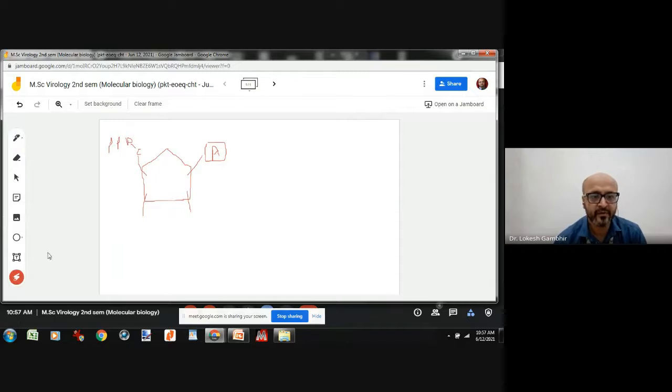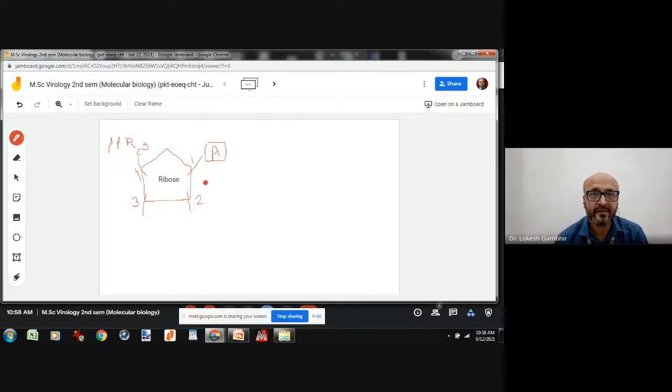Why? Simply because it contains three parts. It contains a phosphate group, a pentose sugar which we are calling ribose sugar, and a nitrogenous base. In this case, we are taking the example of adenine. This is a ribose sugar. If we talk about the positions, this is your first carbon, this is your second carbon, this is your third carbon, this is your fourth, and this one is your fifth carbon.